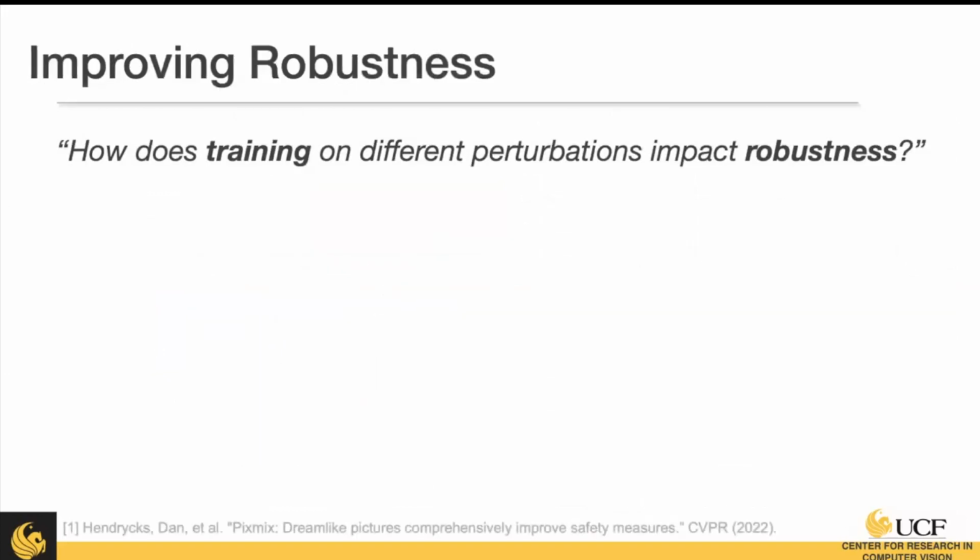Another way we want to look at how we can improve robustness is how training on different perturbations improves it. We have 3 categories of perturbations we're going to train these models on. The first is mixed, where we use all combinations of the perturbations. We randomly select half to train on and half to validate on. And we do the same with temporal and spatial, but just focusing on those temporal perturbations and those spatial perturbations.